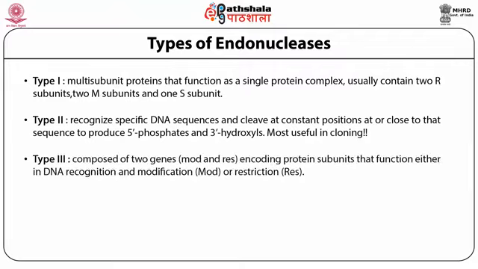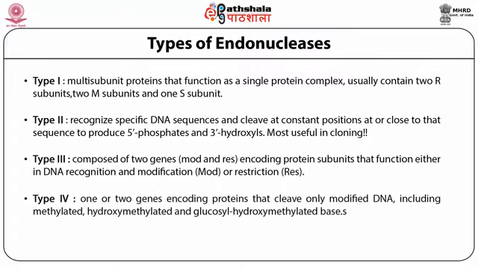Type 3 endonucleases are composed of 2 genes, the mod and res genes. These 2 genes encode protein subunits that function either in DNA recognition or modification, or restriction. Type 4 endonucleases have 1 or 2 genes encoding proteins that cleave only modified DNA, including methylated DNA, hydroxymethylated DNA, as well as glucosyl-hydroxymethylated bases.